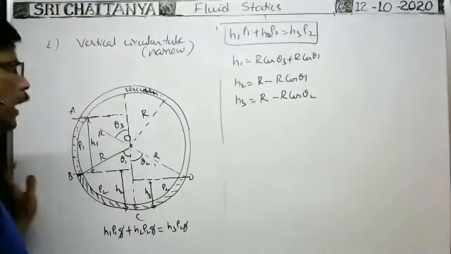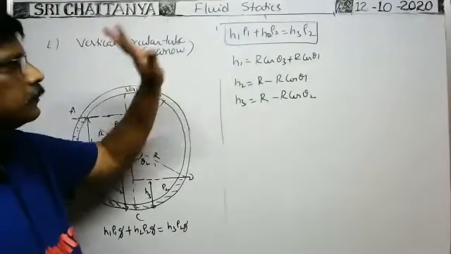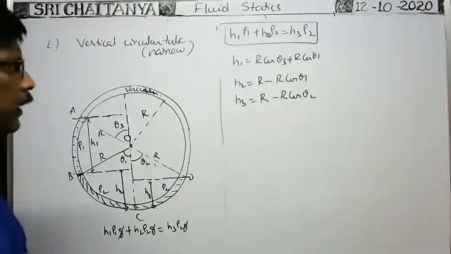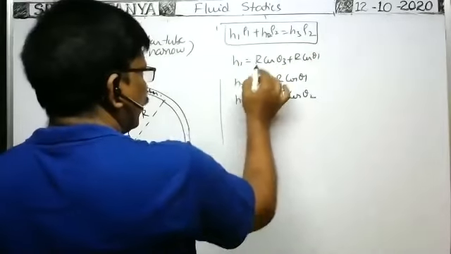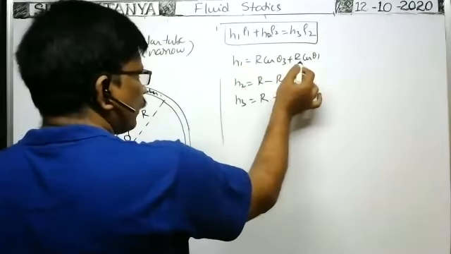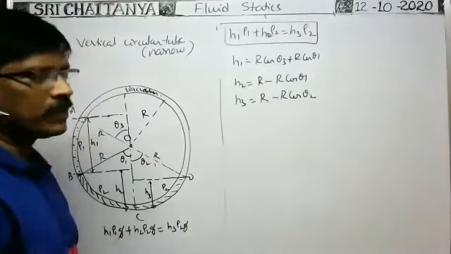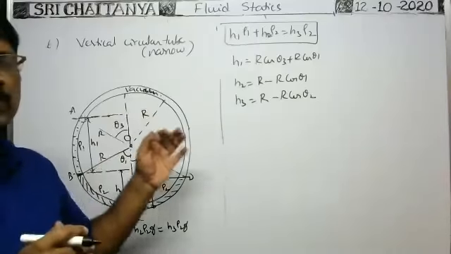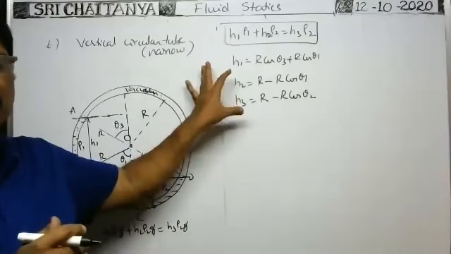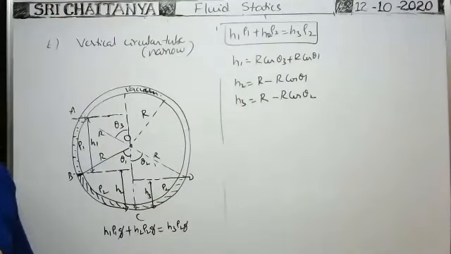In this way, by using this data, we substitute here. Sometimes, if they ask for H3, then you substitute H1 and H2 in terms of θ1, θ3 and R, and when you simplify them, you will get H3. So based on the question we have to do it, but the procedure is like this. Okay.